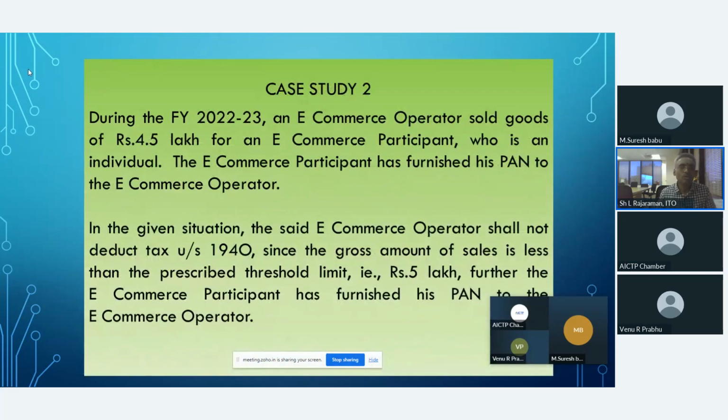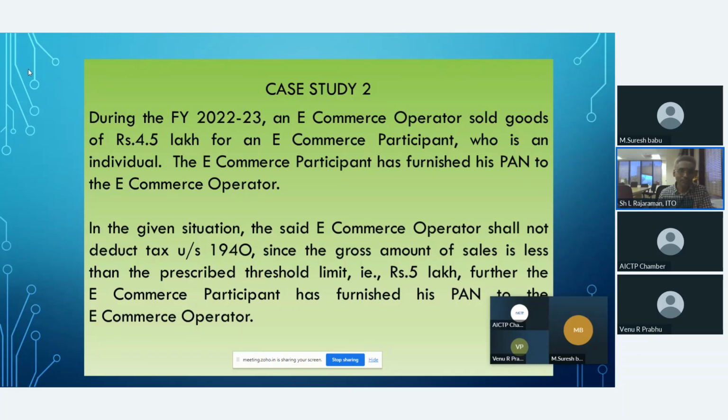Next case study. During FY 22-23, an e-commerce operator sold goods of rupees 4.5 lakh for an e-commerce participant who is an individual. Further, the e-commerce participant has furnished his PAN to the e-commerce operator. Then, in the given situation, the e-commerce operator shall not deduct tax under section 194O since the gross amount of sales is less than the prescribed threshold limit, that is rupees 5 lakh.